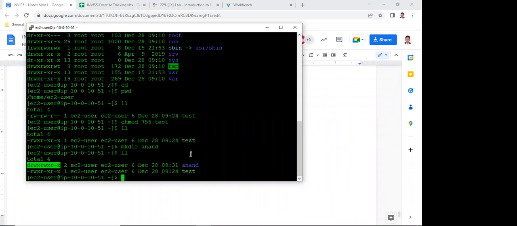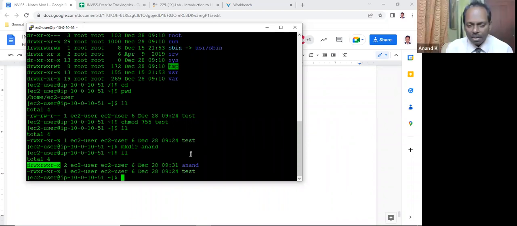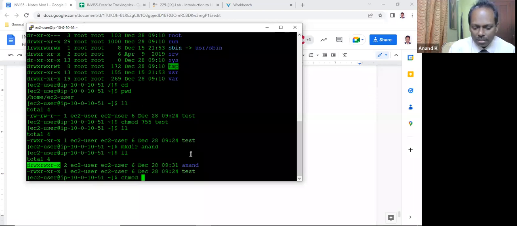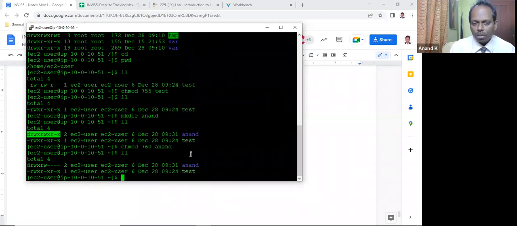There is no access, others are all 0. Let us do that. chmod 760 Anand. See that? Is this set?